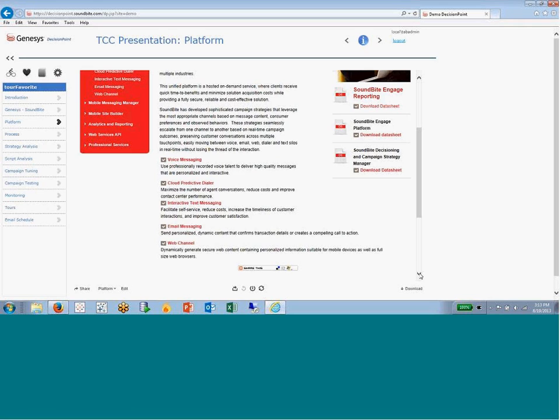What I'm going to talk a little bit about today is how we use analytics to optimize the use of this platform for our customers to make sure that they're getting the most out of it, that they're getting the insight that they need to make sure their campaigns and programs are running the way they want to. Again, this could be for a number of different business applications. It could have to do with collections. It could have to do with sending out surveys or some kind of loyalty program or loyalty contest.